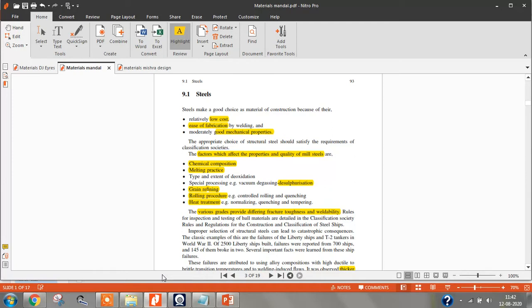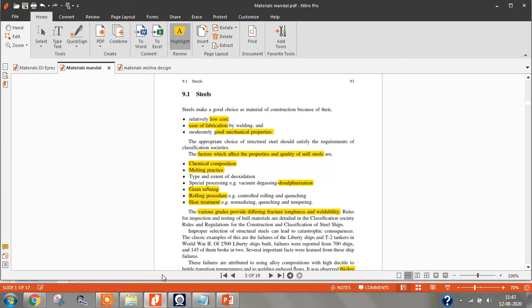Third advantage, it has moderately good mechanical properties. Mechanical properties in the sense we speak about the strength, the corrosion resistance, the notch toughness, ductility, all this. So steel is having at least some moderate mechanical properties. So these are the advantages of using steel.